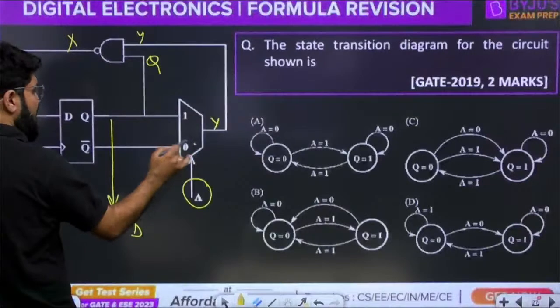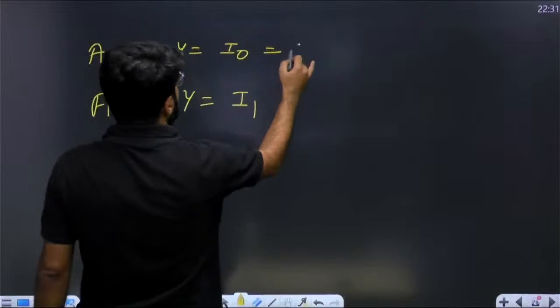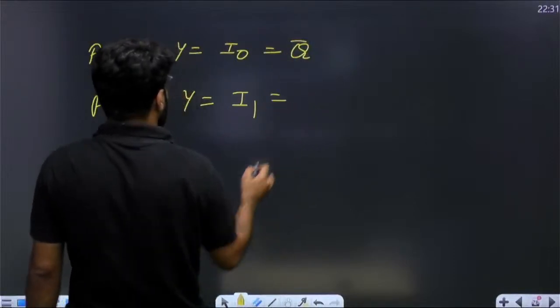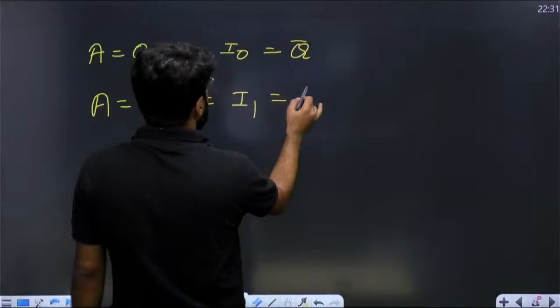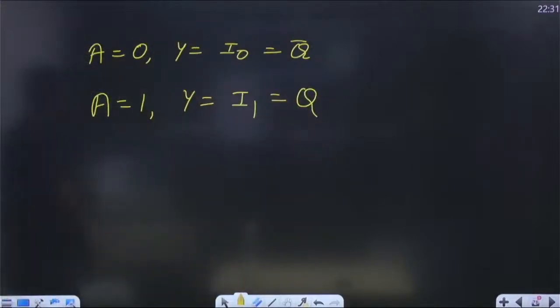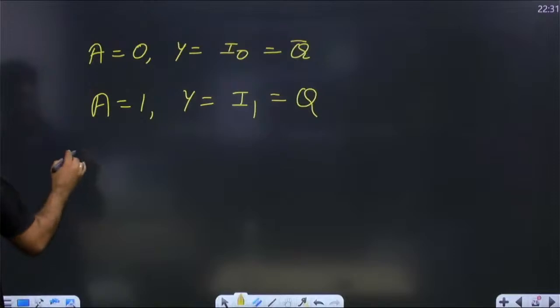What is there at I0? I0 is the complement of Q. And what is there at I1? Have a look at it once. At I1, you just have Q. So I1 is equal to Q. That's it. Now we have Y also sorted.